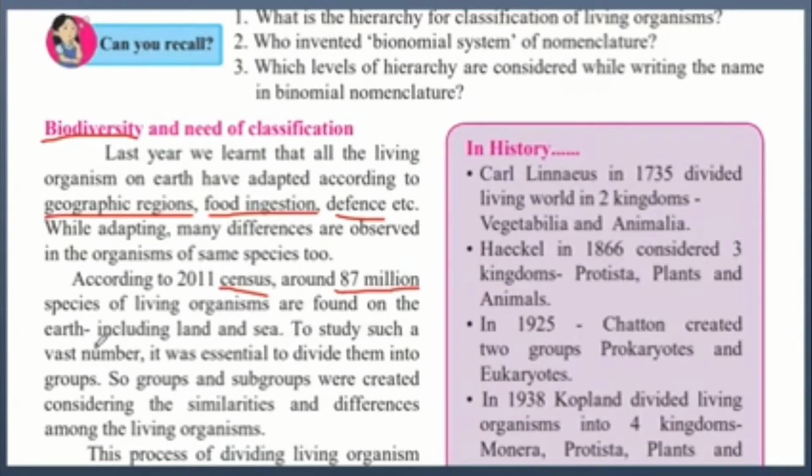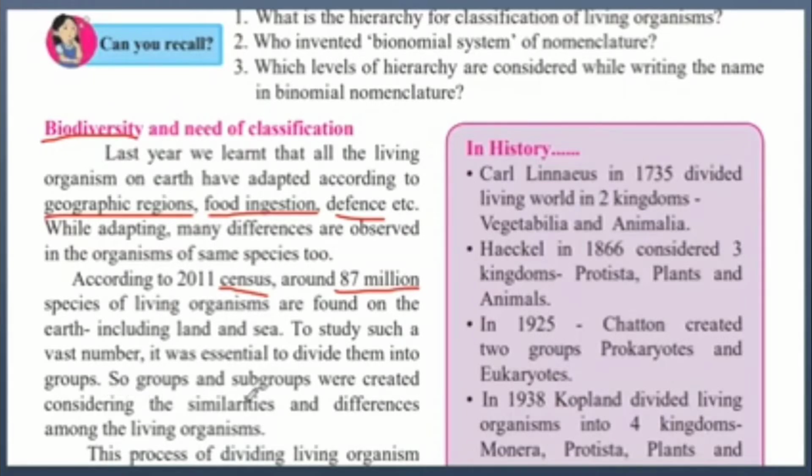To study such a vast number, because 87 million is a very big number, it was essential to divide them into groups. It was very difficult to study all these 87 million types of animals and birds and plants, so it was very important to divide them into groups.